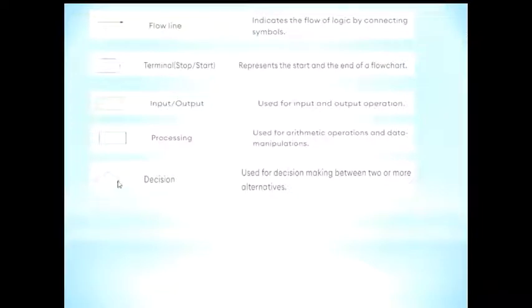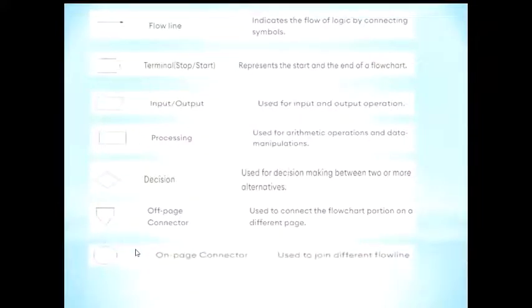It's a diamond that you can see. This is an off-page connector. That is, if your flowchart does not fit on one page and you have to continue it on another page, you're going to make use of the off-page connector. Or if you have a flowchart which you're trying to spread across one single page and you want to continue it on another half of the page, you are going to use an on-page connector. These are demonstrated later in the video.